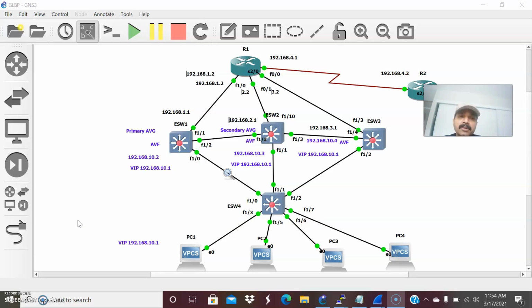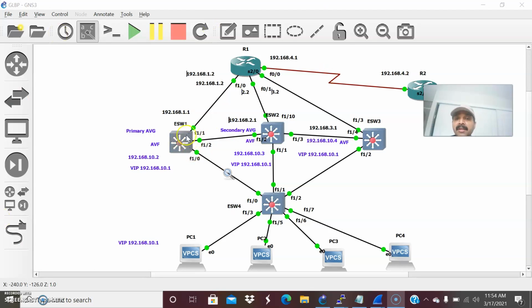And today the topic I'm going to discuss is GLBP. GLBP is the Gateway Load Balancing Protocol. The main mechanism is load balancing, which performs load balancing in a round robin fashion. So the load is distributed equally to all the clients. How is the load balanced? By means of a single VIP IP.